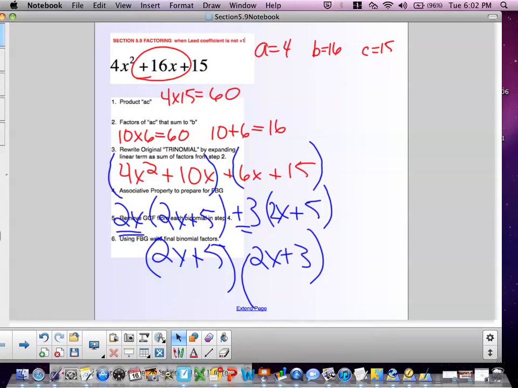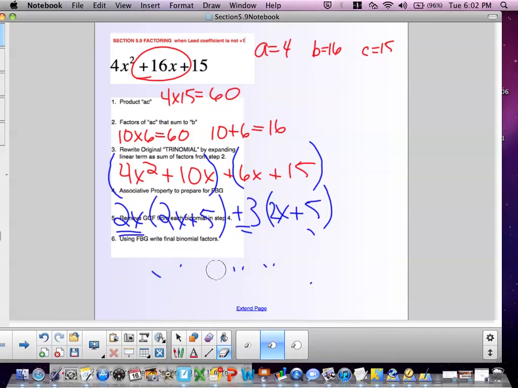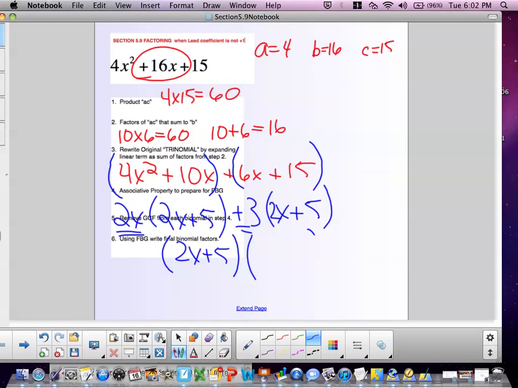And let me write that just a little bit neater. Removing what's common, 2x plus 5, and then the binomial partner factor is 2x plus 3.